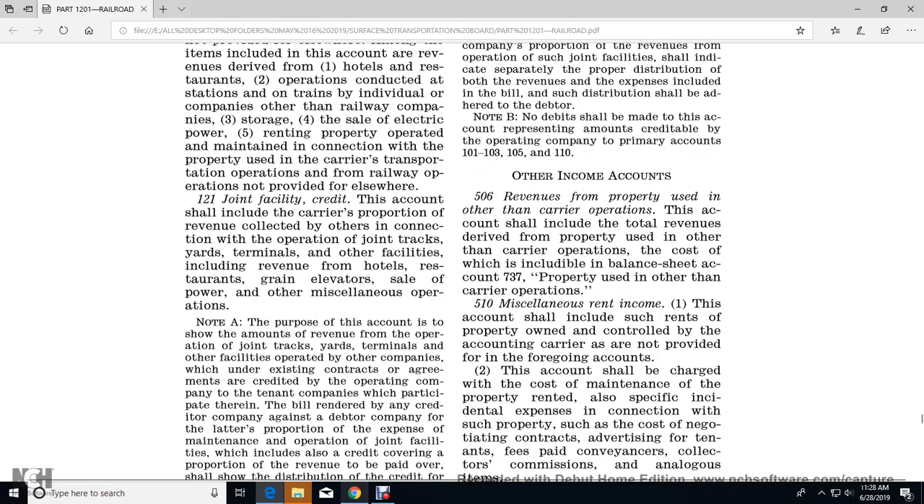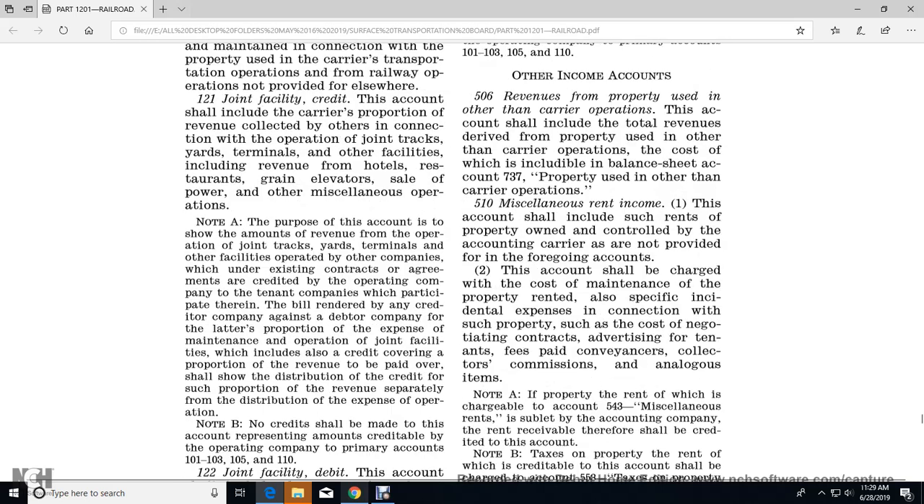other carrier operation. The cost of the included with the balance sheet with accounting. 737. The property used in other carrier operations. 510. Miscellaneous rent income. This account shall include the assessed rent of the property owned or controlled by the accounting carrier but not provided with the foregoing accounts.